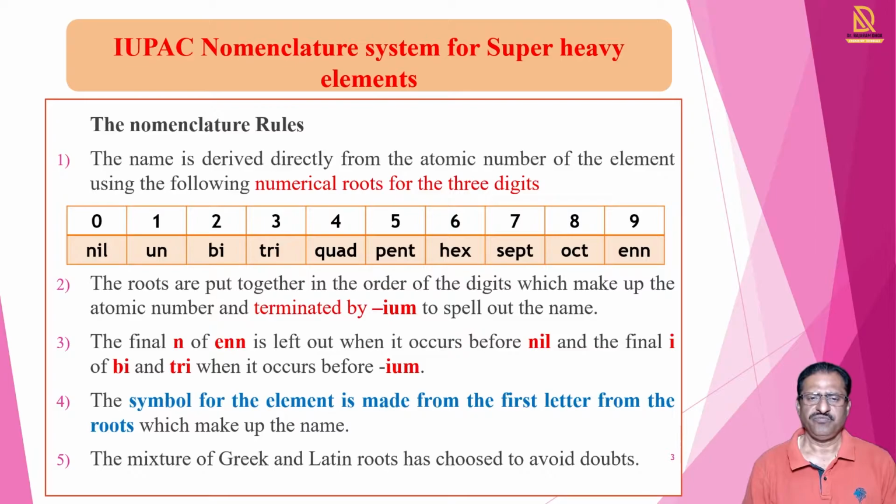Such rules are used when there would be a repetition of n or i, and at that time one is removed.